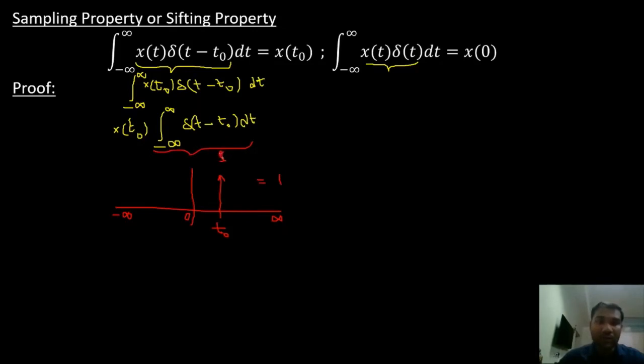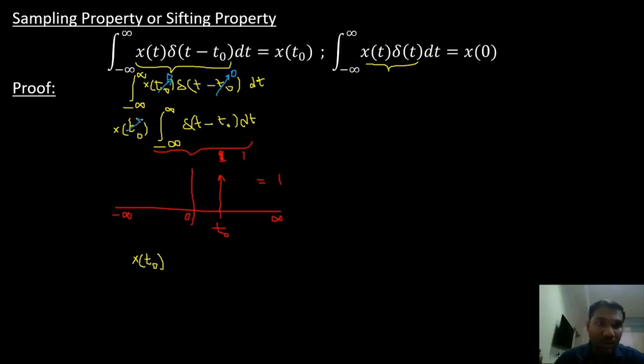Simplifying this, we get x of t naught. The same thing will apply here, but instead of t naught, we make t naught as 0.